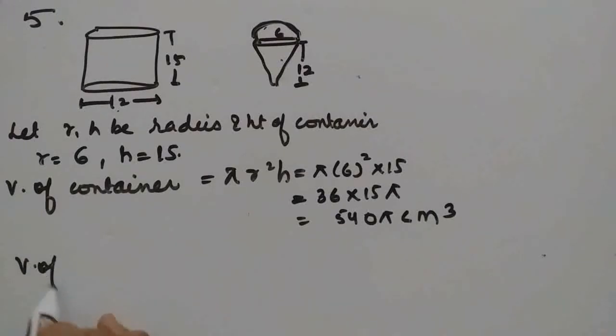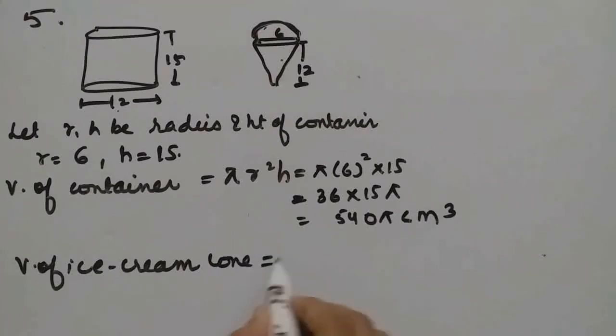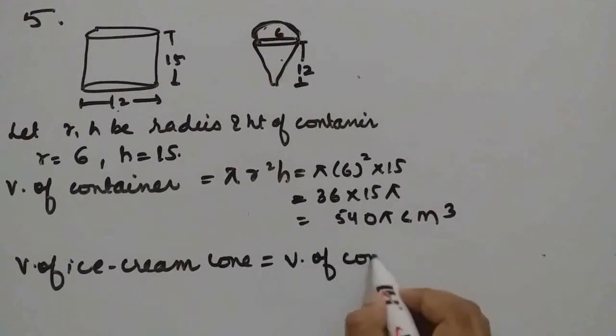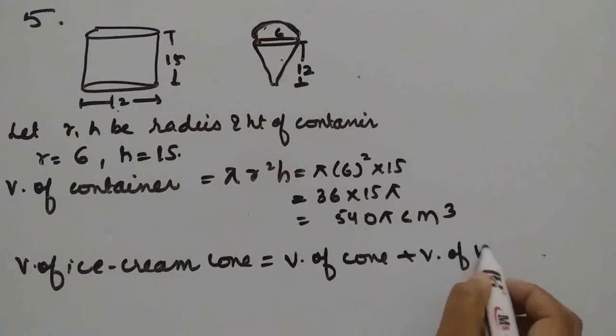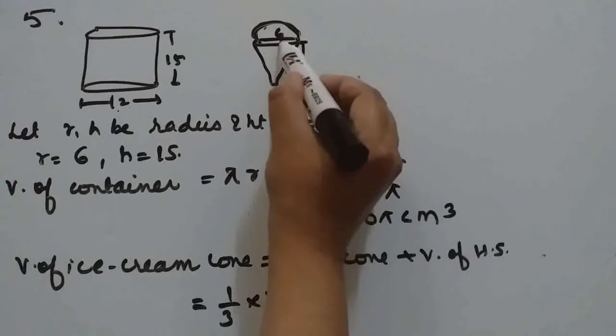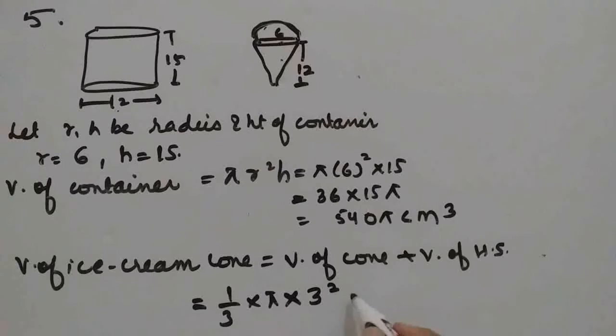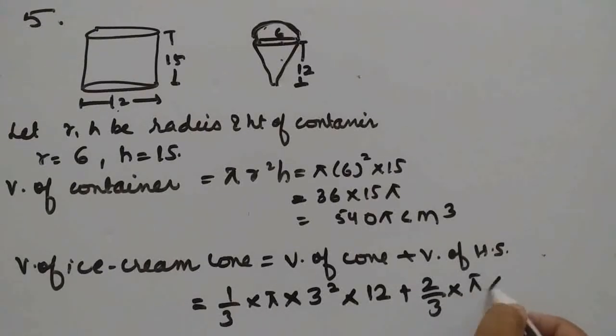Now volume of ice cream cone will be volume of cone plus volume of hemisphere. So what is volume of cone? 1 by 3 pi R square H. For this, diameter is 6, so R is 3. So 3 square into H is 12. Volume of hemisphere means 2 by 3 pi R cube, R is same, 3 cube will come.